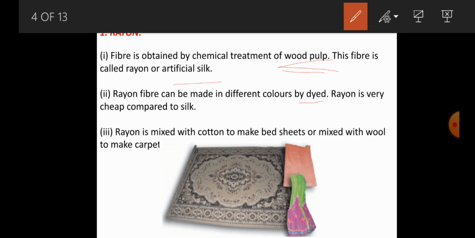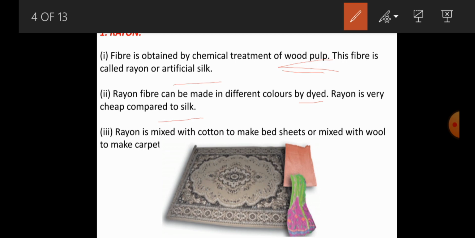Rayon is also very cheap compared to silk, a natural fiber obtained from the silkworm, whose processing is very long and which is very costly. But rayon, commonly called artificial silk, is much cheaper than the silk obtained from the silkworm.